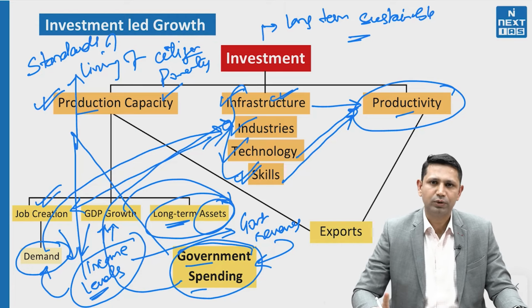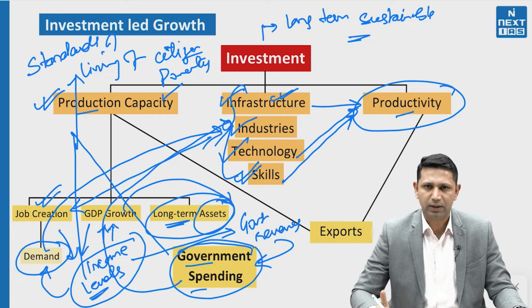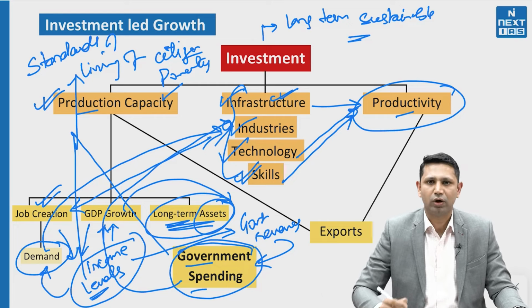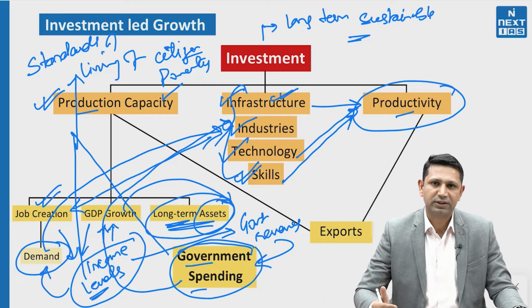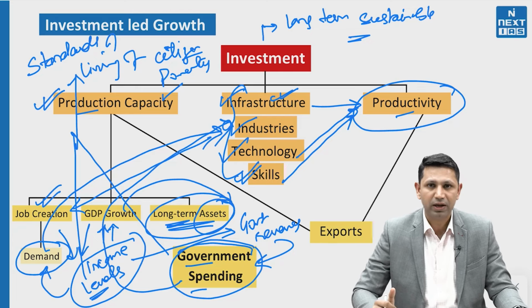There will be more avenues for the people to generate income when we have long-term assets in the economy. Secondly, where are we going to invest? We are going to invest in those areas which are still backward, for example in Madhya Pradesh, Rajasthan, or other backward districts in our country. When we create infrastructure in those districts, it brings in more industries and more private investment there. This increased investment will help in improving the condition of the locals, so it will help in reducing regional disparities as well as income inequalities in the economy.